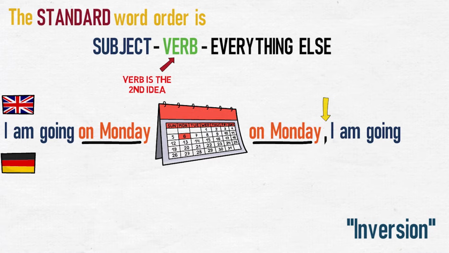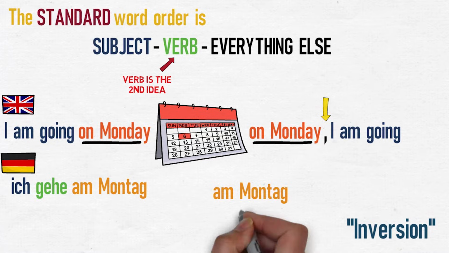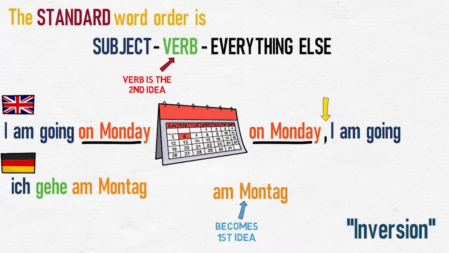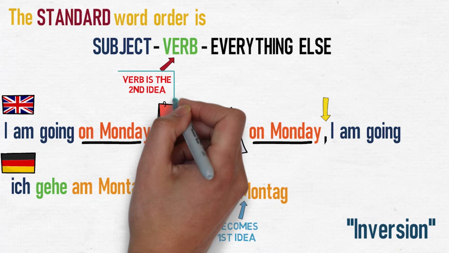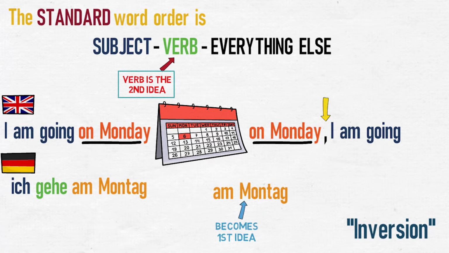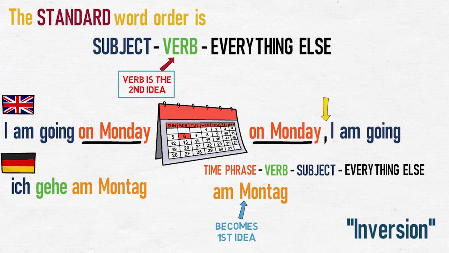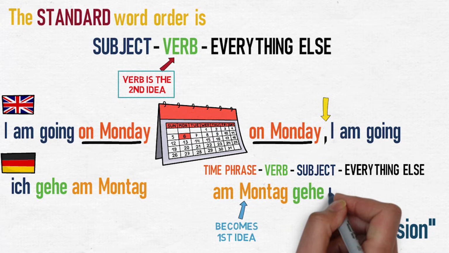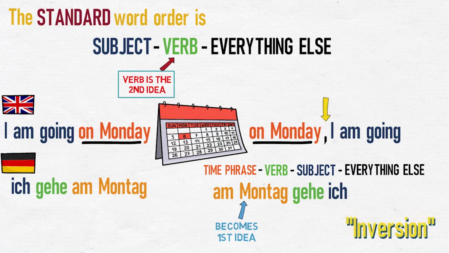The first example would be Ich gehe am Montag. In the second example, however, instead of the comma, we will need to use inversion. Let me demonstrate. If we start with am Montag, this time phrase becomes the first idea. We know from the verb's second rule that we need to have the verb as the second idea. The word order will therefore become time phrase, verb, subject, everything else. So the phrase would therefore be Am Montag gehe ich. This rule is called inversion because the subject and the verb have been inverted or swapped.